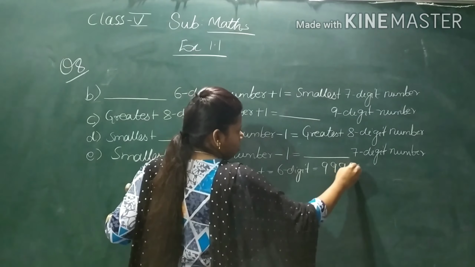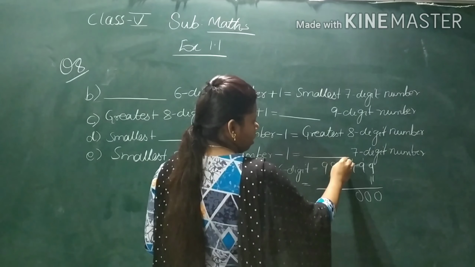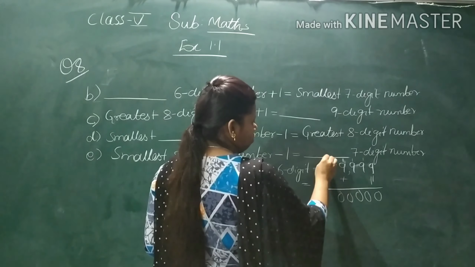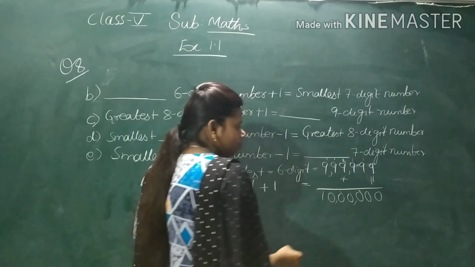Now I have added 1 to it. Now let's see. 9 plus 1 is 10, and so on for every digit. Now let's place the comma.